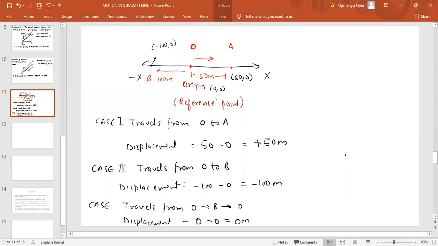And if the particle comes back to its initial position, like in the third case, the particle travels from O to B and then from B to O, initial position was O, final position was O, then displacement is 0 minus 0, which is 0 meter. So displacement can be 0, positive, or negative.